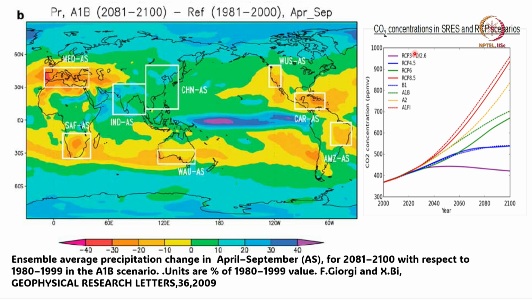If that happens, the prediction is about a 10 to 20% decline in both North Africa and South Africa, around 10 to 15% increase in India and China, and a decline in Central America and the western part of North America. So, this is an indication that global warming may be causing these changes.